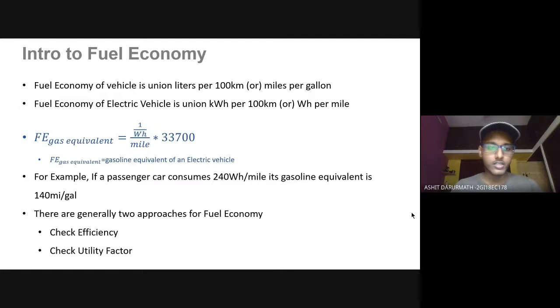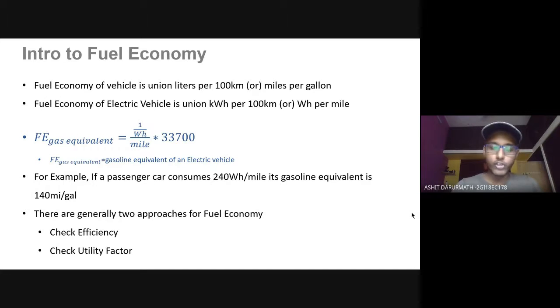And this is the equation for the gas equivalent of electrical vehicle. So for 1 watt hour, what is the gas equivalent of that electrical vehicle? This is the equation, and there is an example below: if a passenger car consumes 240 watt hour per mile, its gas equivalent is 140 miles.